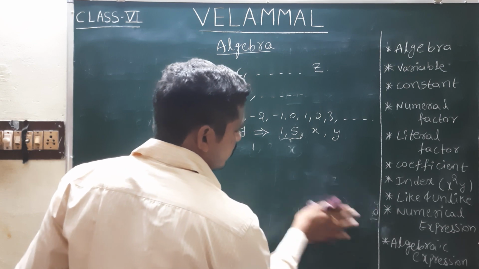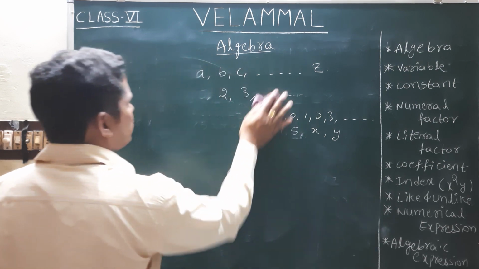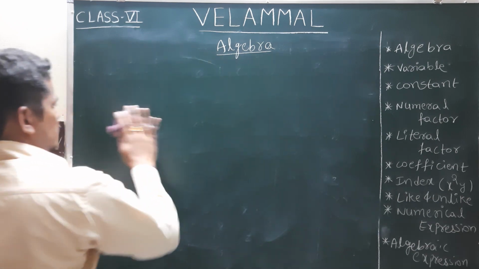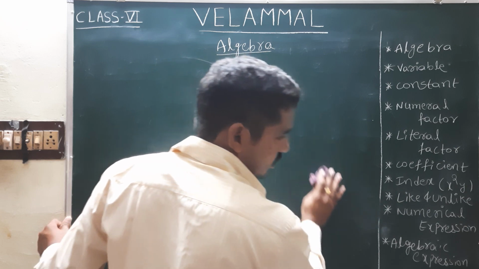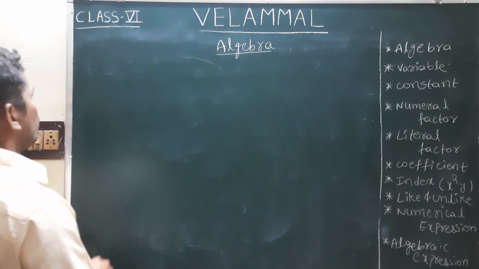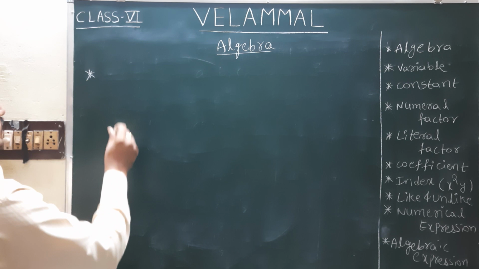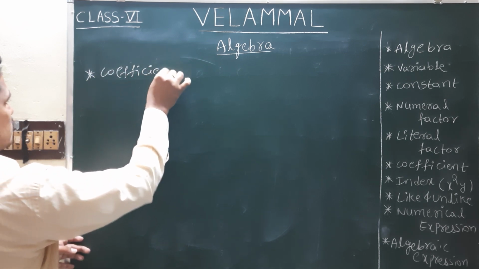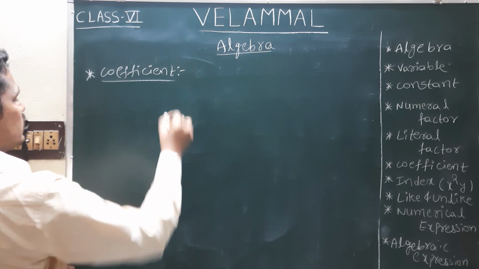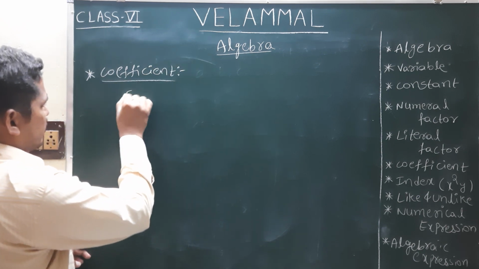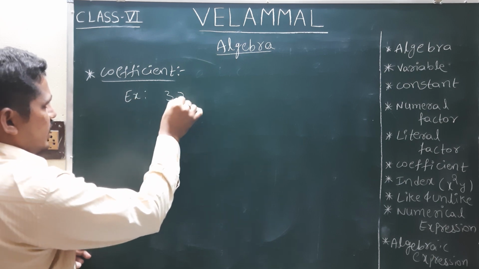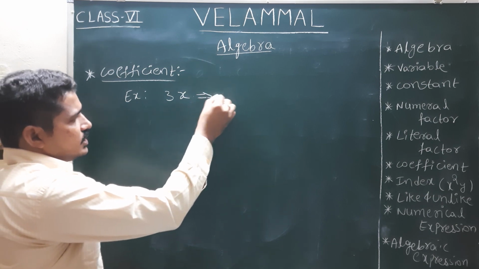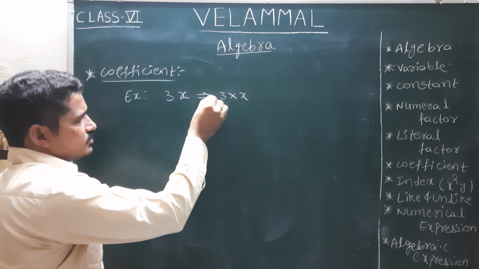Next we have one more important definition, that is coefficient. Coefficient is nothing but what is in the multiplication with an alphabet or a number. Let us take an example, 3x. It is nothing but 3 into x.